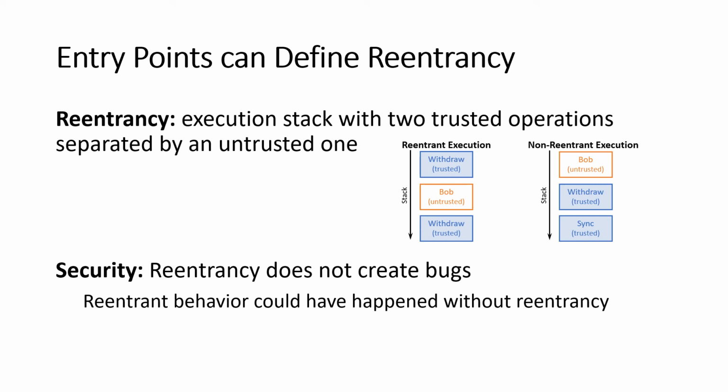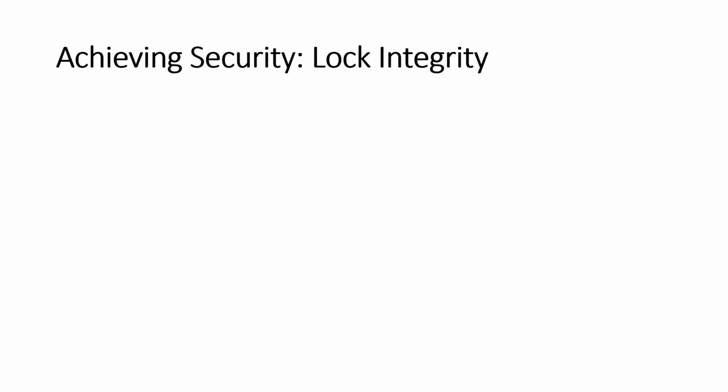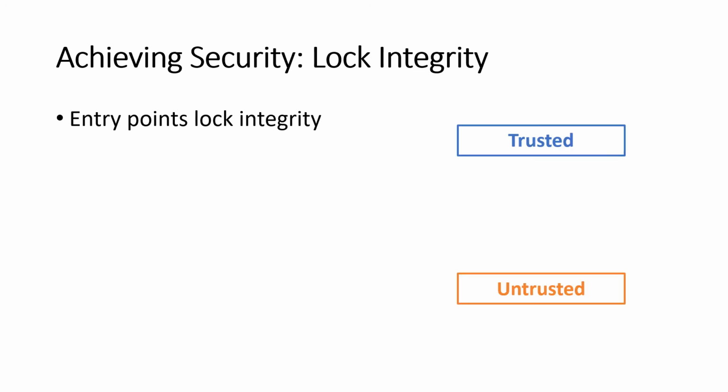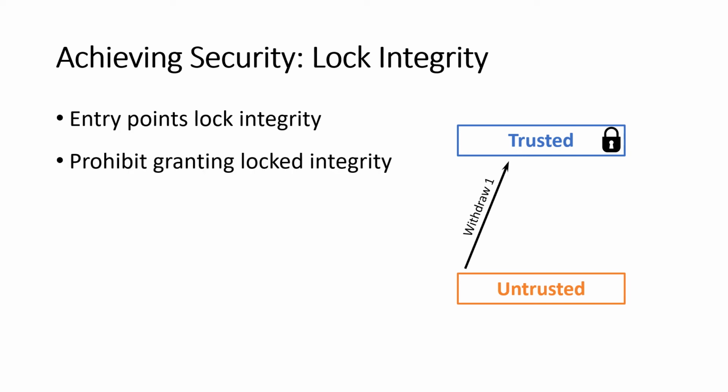But how do we enforce security? Well, we enforce it using a locking mechanism. Specifically, we want to lock integrity levels, and we do that when we use an entry point. So if we have these trusted and untrusted levels, and Bob, say, calls withdraw and enters into an entry point, that entry point is going to lock the trusted level that it grants this extra integrity and locks it in the process. And once that integrity is locked, we want to prohibit re-granting it. So you shouldn't be able to use another entry point that gives the same integrity that was already locked.